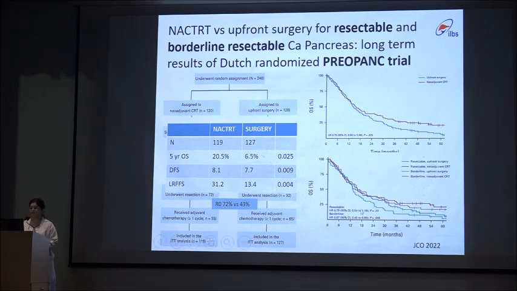On subgroup analysis, they found that in patients with resectable CA pancreas, there are no statistically significant differences between the neoadjuvant RT arm versus the chemotherapy arm. But in patients with borderline resectable disease, there is an advantage of using neoadjuvant concurrent chemoradiation therapy, with a hazard ratio of 0.65.